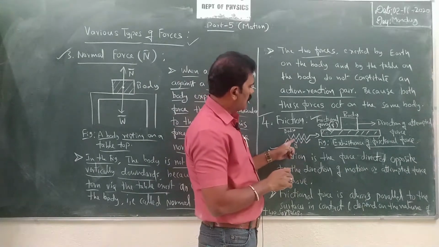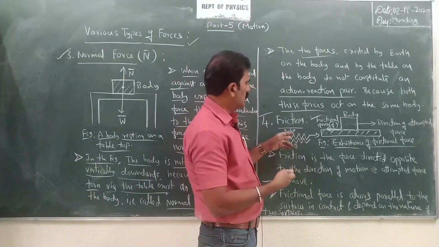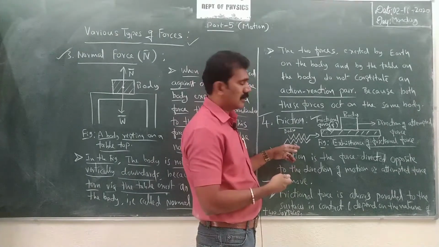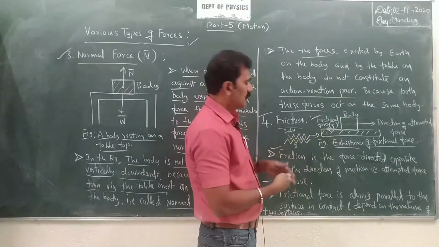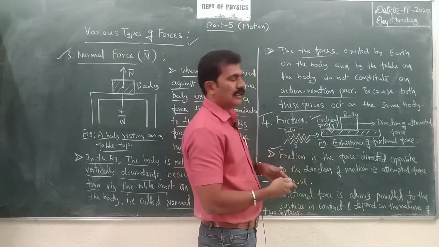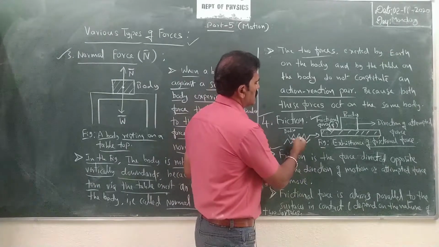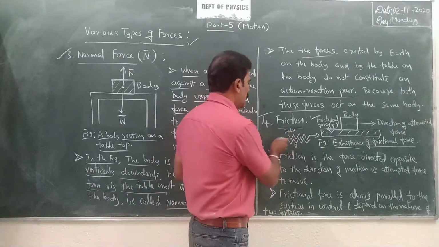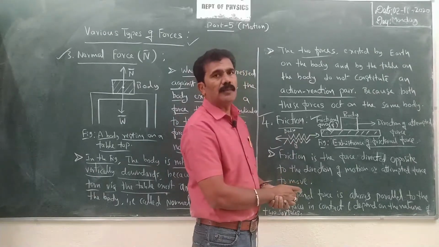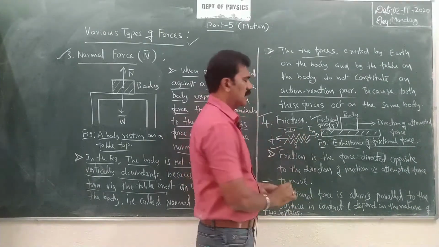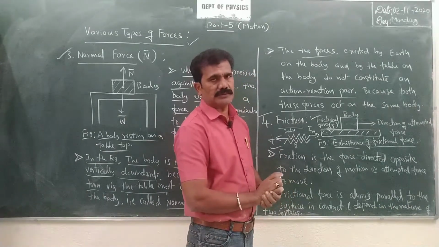So the hills and valleys are interlocked with each other between the body and the surface when it is at rest. The moment you move, what happens? They have to cross those hills and valleys. Because of that, it is not that easy to pull the body. So automatically you will get an opposition force to the applied force. That opposition force is called the frictional force.